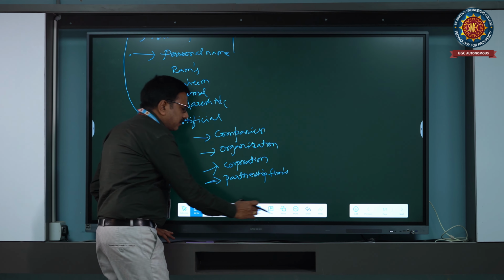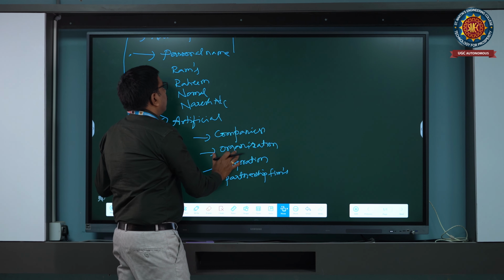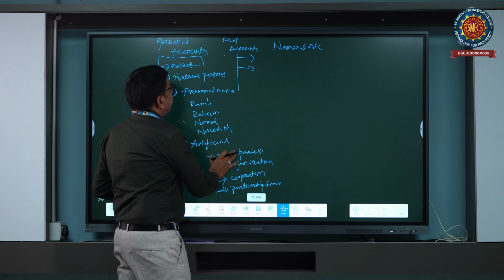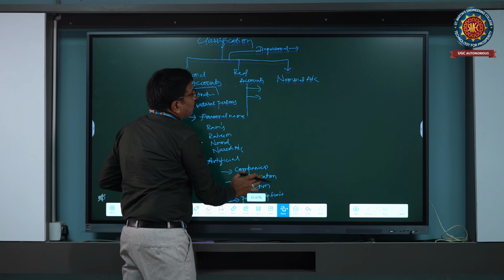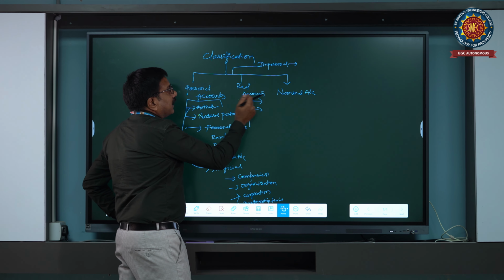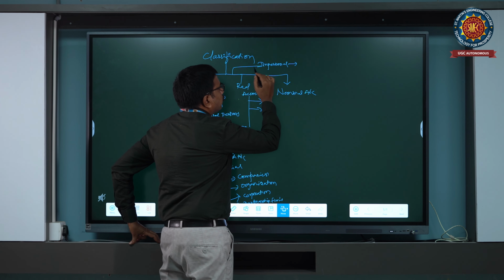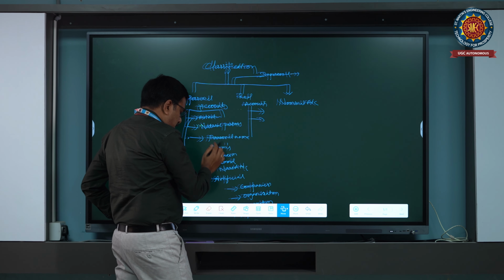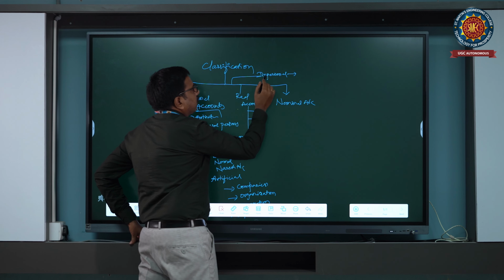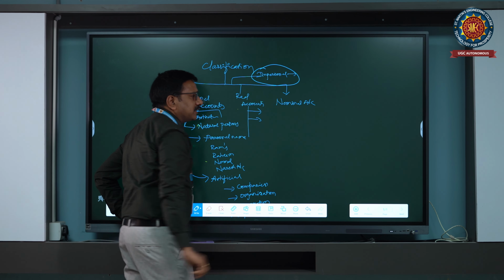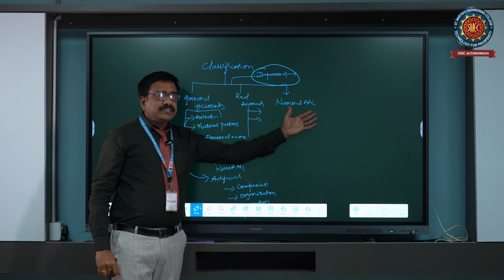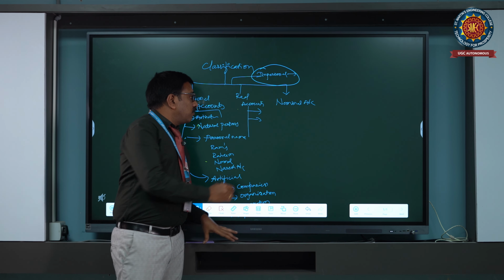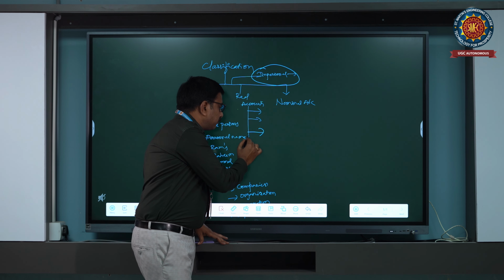Now we go to the nominal and real accounts. In the impersonal accounts, we have real accounts and nominal accounts. In the real accounts, what is real?